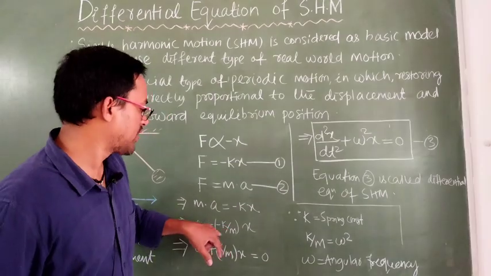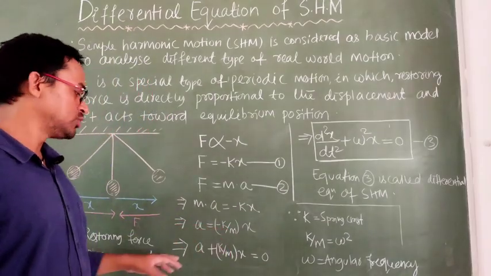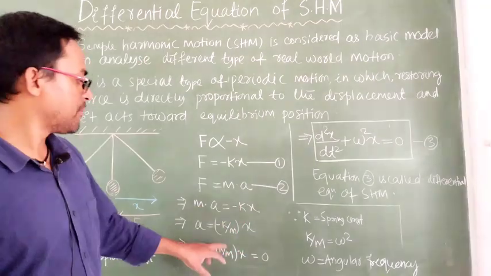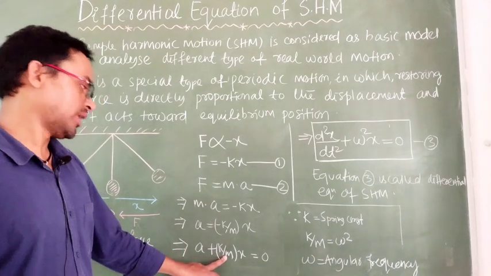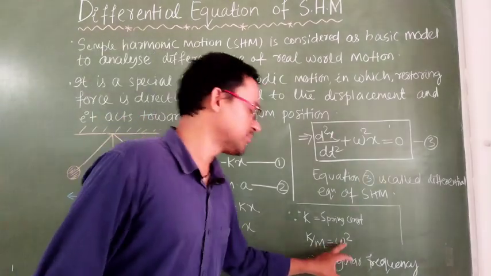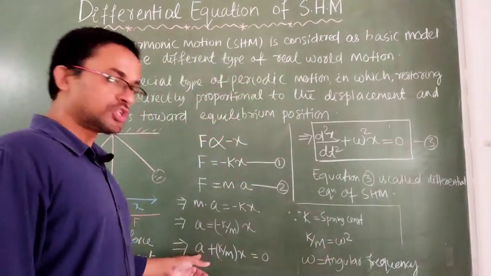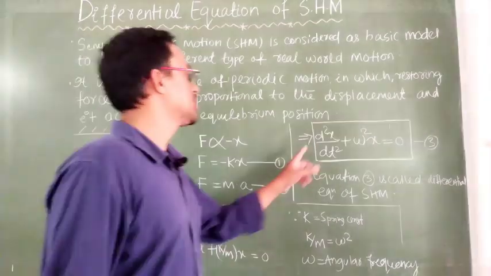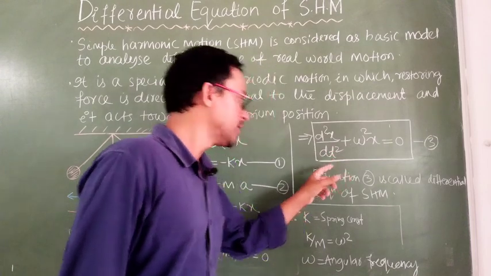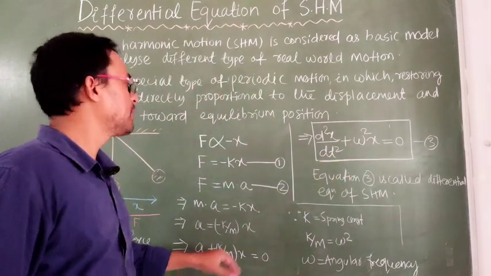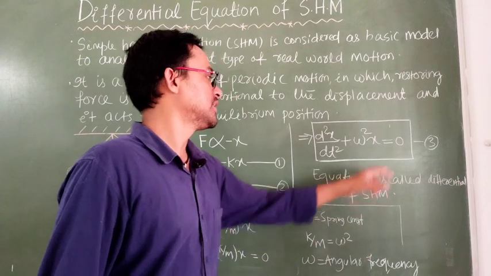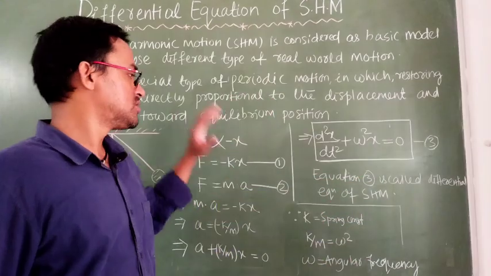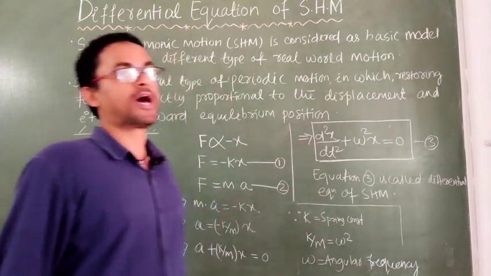Then when you take the minus omega square term to the left side, it becomes plus ω²x, where k/m is nothing but omega square. And the acceleration we can write in terms of displacement. So I can write acceleration d²x/dt² plus ω²x equal to 0. This is the differential equation of simple harmonic motion.